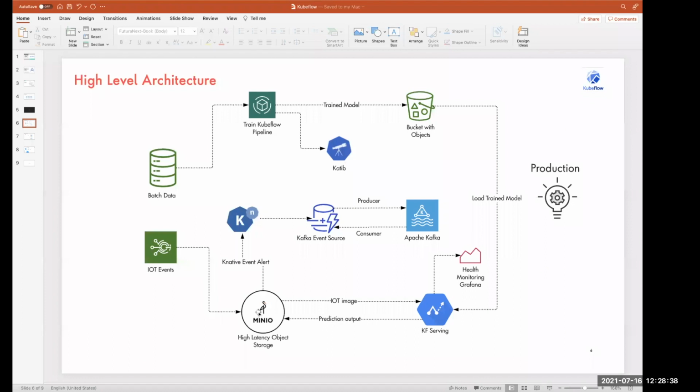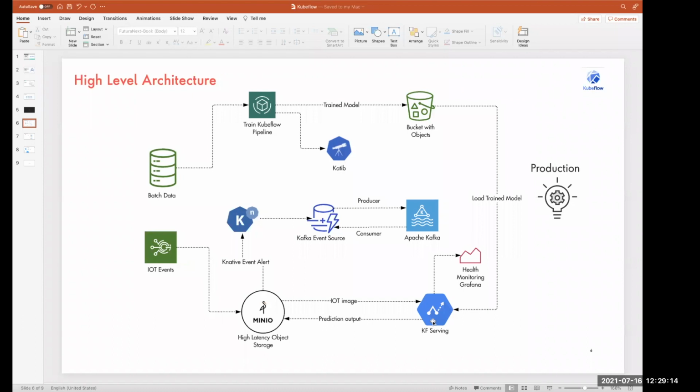Once the particular image has been dropped here, it will trigger a Kafka event source. That event source will trigger a particular prediction to the KServe serving endpoint. So we have a serving endpoint that we had developed, and we have trained on the images. Now when these images come into the object storage, it will trigger a Kafka event source event. This event source has been integrated to our KServe inference service, which will do the basic pre-processing of the images and predict the classification, according to the business domain.